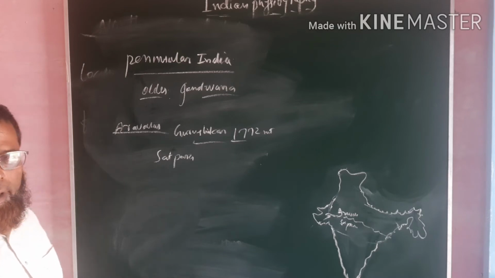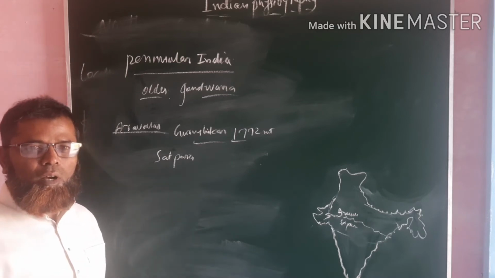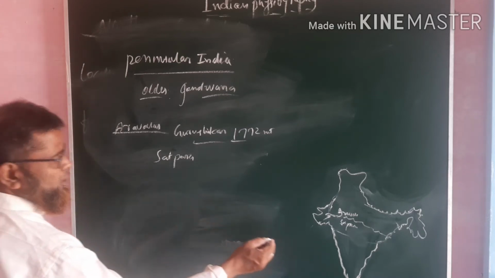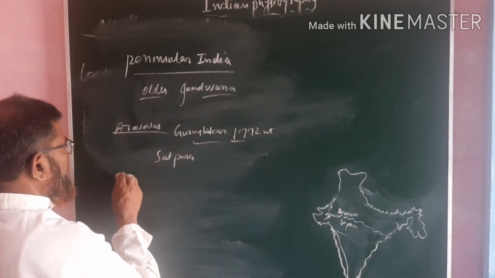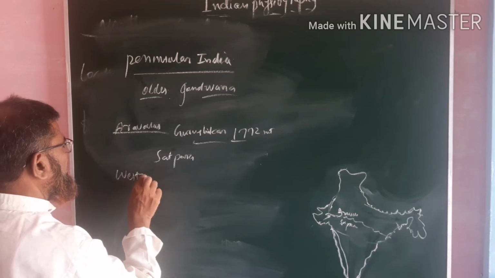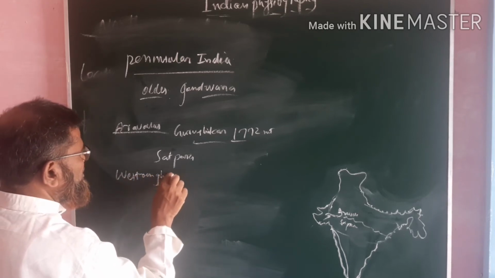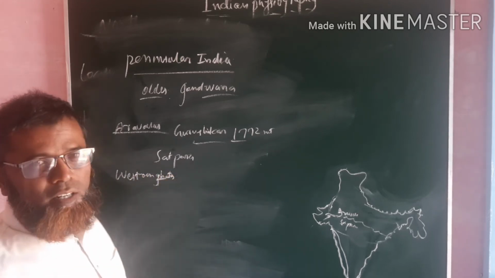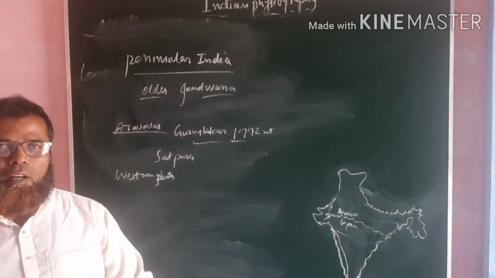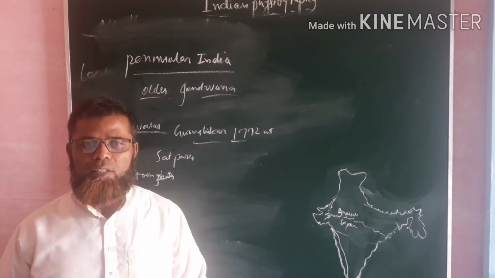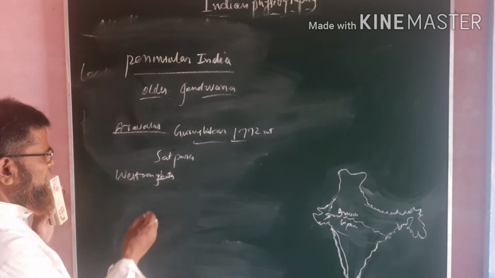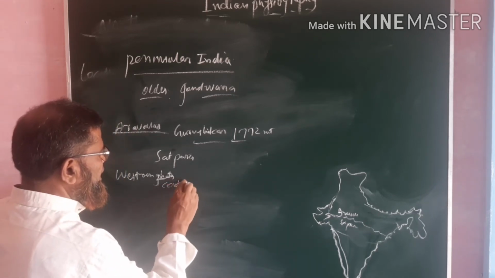Next, if we come further south, it consists of the Western Ghats. The Western Ghats have one important type of evergreen forests, and they are very continuous. Western Ghats are very continuous.